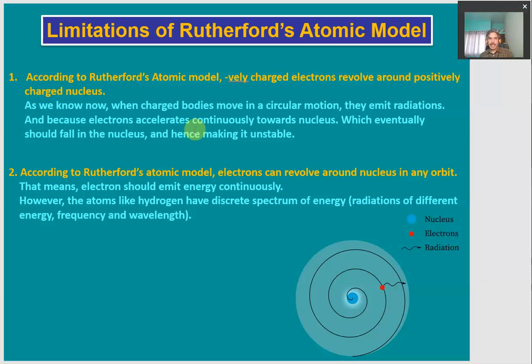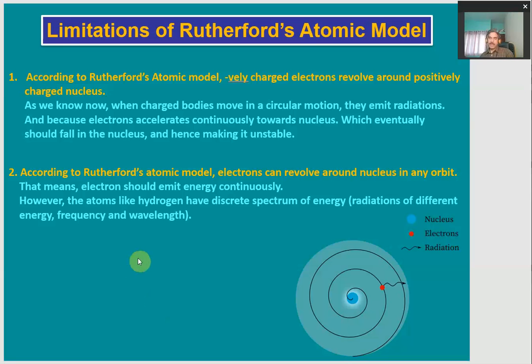The second limitation or shortcoming of Rutherford's atomic model is that, according to it, the electron revolves around the nucleus in any orbit. It is the same limitation, however. So that means the electron should emit energy continuously. However, what is observed in atoms like hydrogen is that they have a discrete energy spectrum.